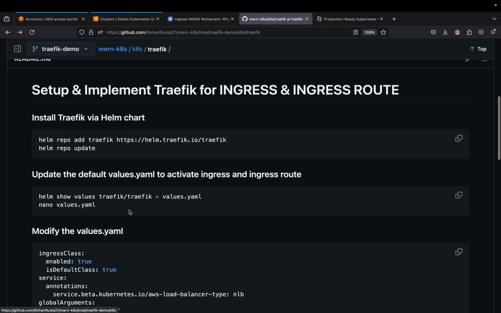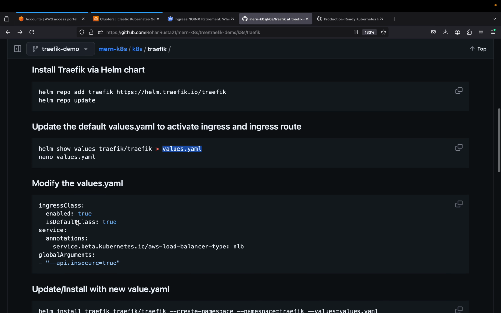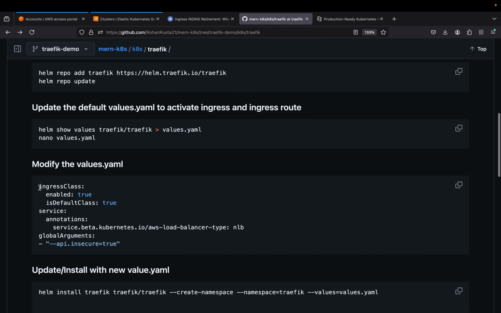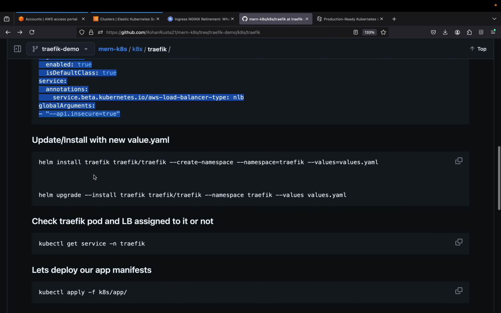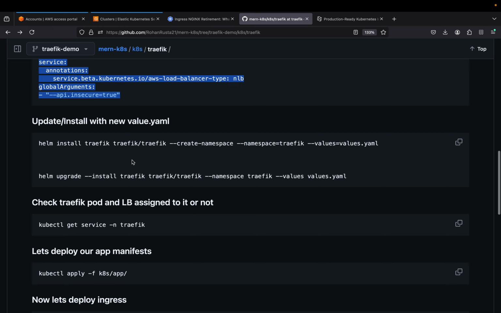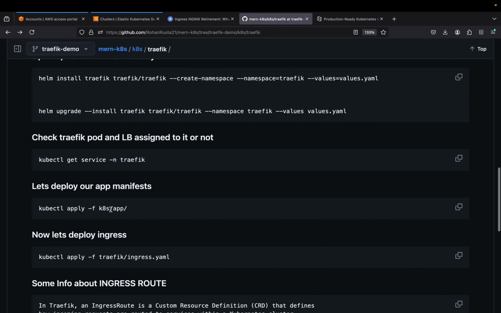The roadmap, or the commands I will be following throughout the video, is from this README file. First we will be installing Traefik via the Helm chart. Then we have to do some configuration, so for that we will be exporting the values file in our EC2 instance. Then we will be modifying some of the values, and after that we will be upgrading our Helm chart and installing it again.